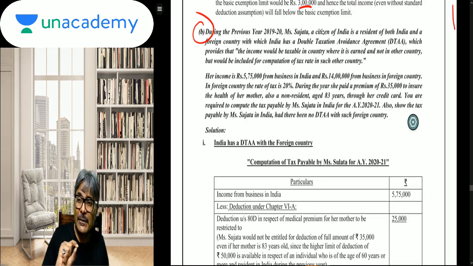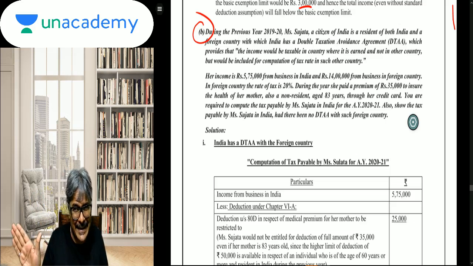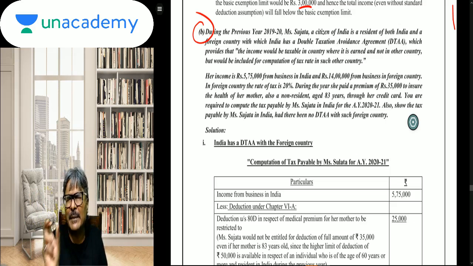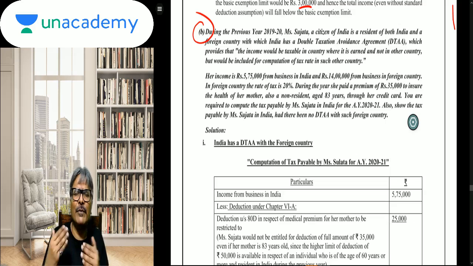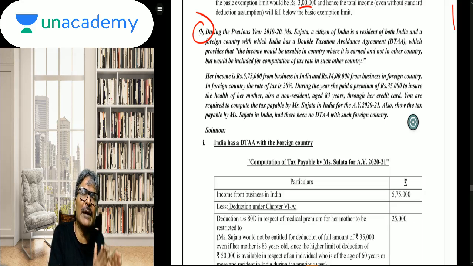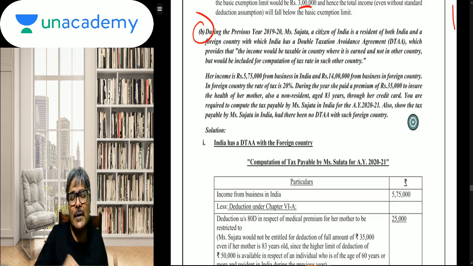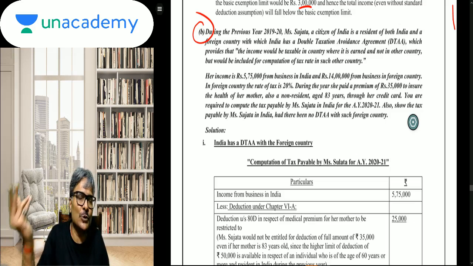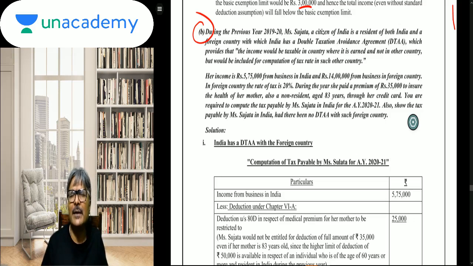Now, students, such a restriction on the country of residence is found in very few DTAAs, that wherever it is earned, only that country will have the exclusive right to tax that income, whereas the home country, the country of residence, will not have any right whatsoever to tax this particular income. Such a reservation or qualification is rarely found in treaties. But yes, there are such reservations, though very rarely.